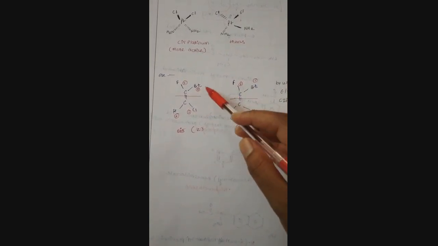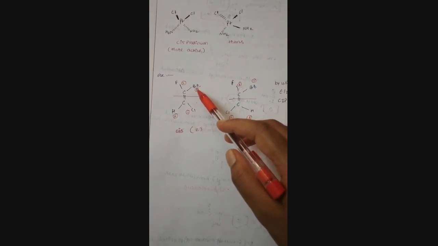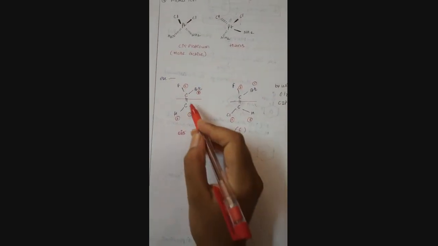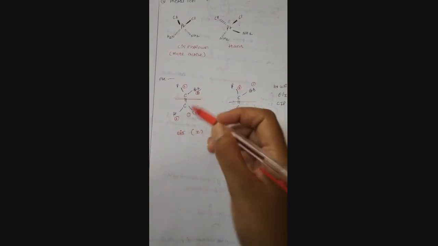Here's the compound with a double bond: on one side bromine and fluorine, on the other side chlorine and hydrogen. By the priority rule, the CIP rule, the first number is given to bromine and the second number to fluorine, dividing at the double bond.